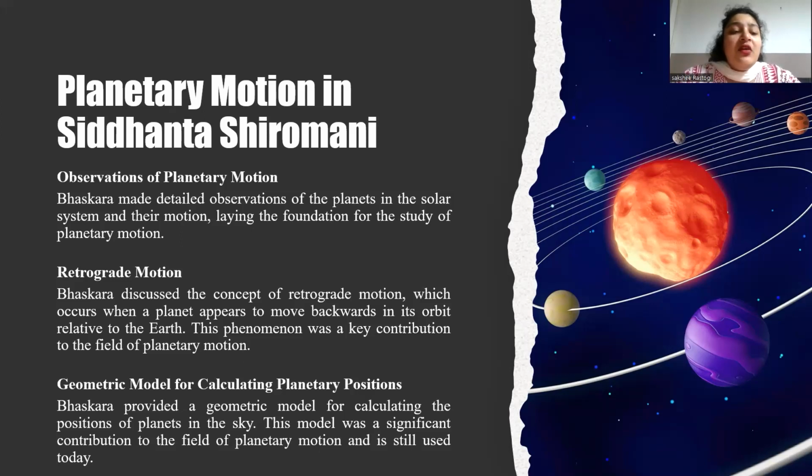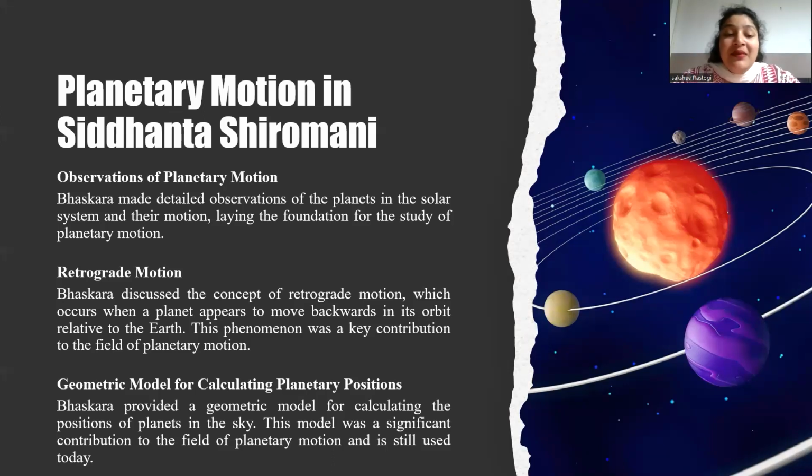So, what is the meaning of retrograde motions? Bhaskara second Siddhanta Shiromani also explains retrograde motions, a key concept in ancient astronomy. Retrograde motions refer to the apparent backward movement of a planet in the sky, which occurs when the Earth passes a planet in its orbit. He also explained retrograde motions as an optical illusion caused by the Earth's motion around the Sun.